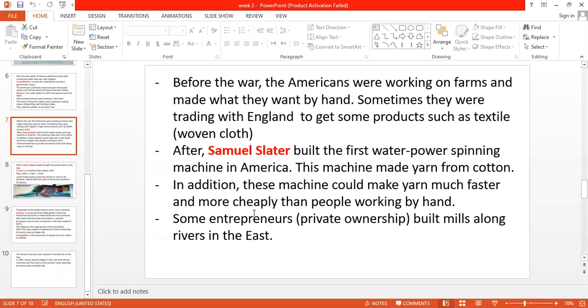After Slater, some entrepreneurs, meaning private traders or private owners, built mills along rivers in the east.